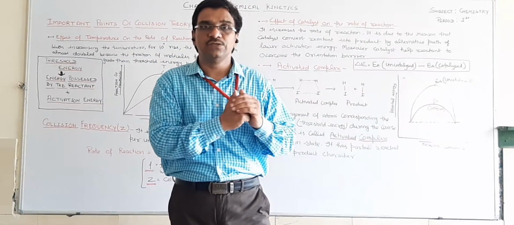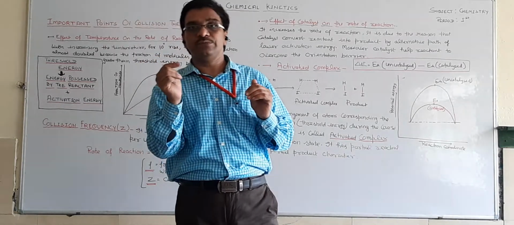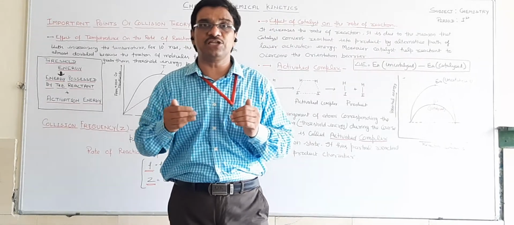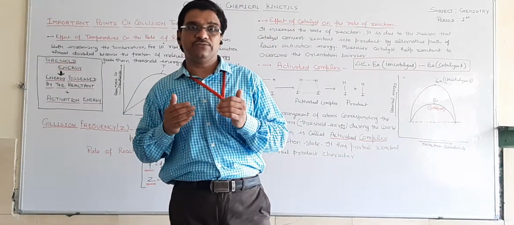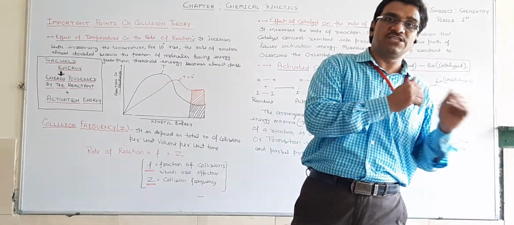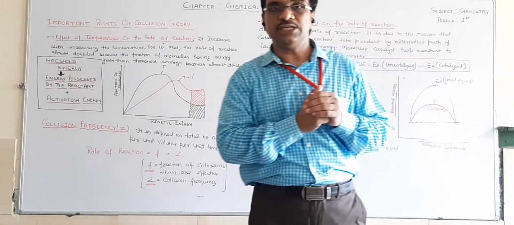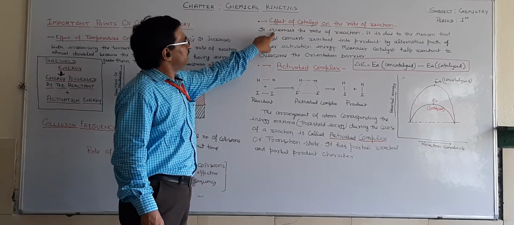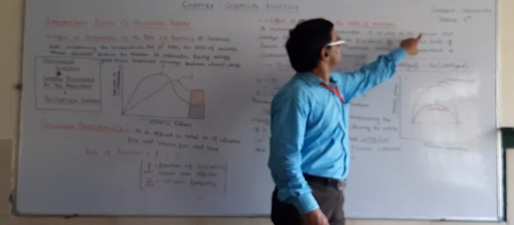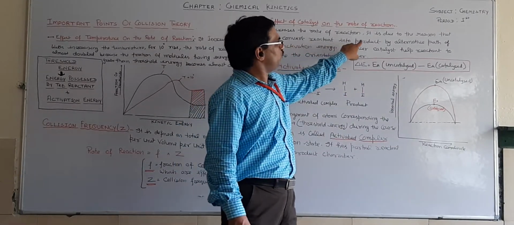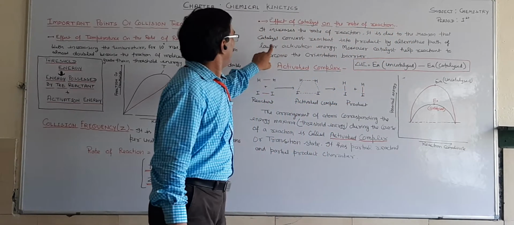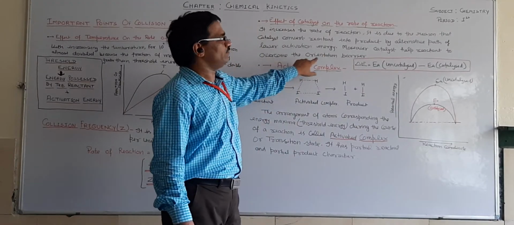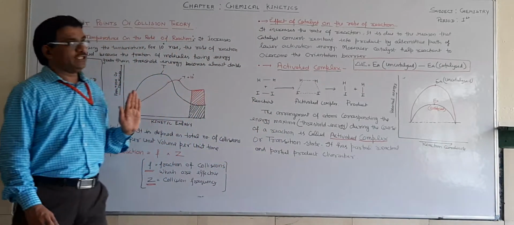Temperature increases the energy of the reactant to reach the threshold energy, but when we add the catalyst, it plays the same role: the catalyst decreases the value of activation energy. It increases the rate of reaction because the catalyst converts reactant into product by an alternative path of lower activation energy. Moreover, the catalyst helps reactants overcome the orientation barrier.